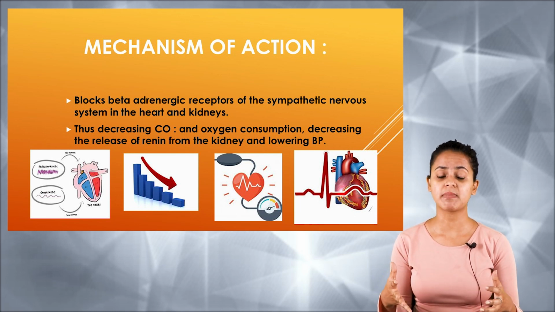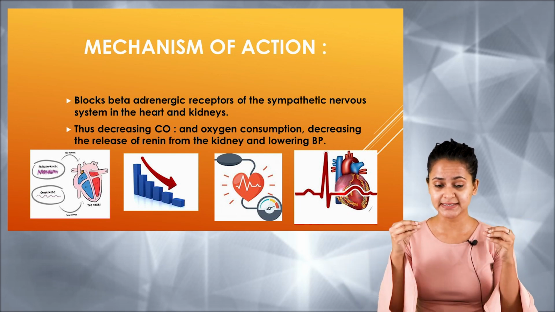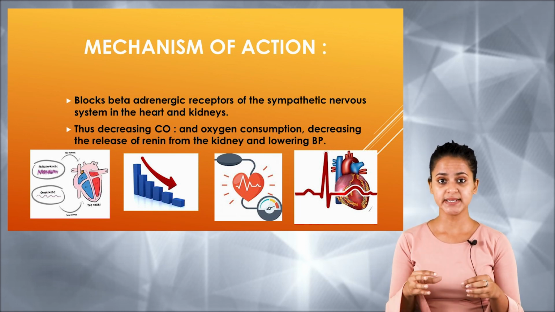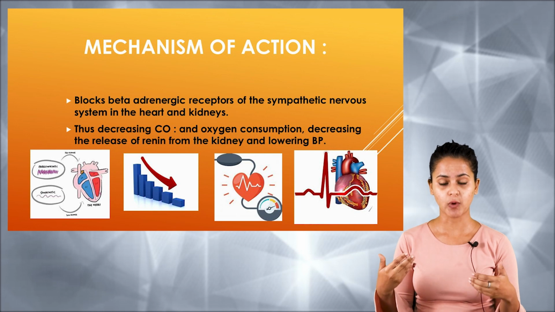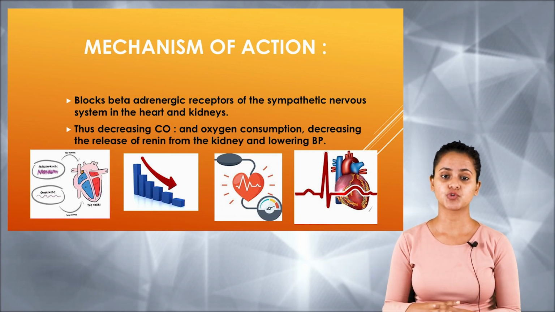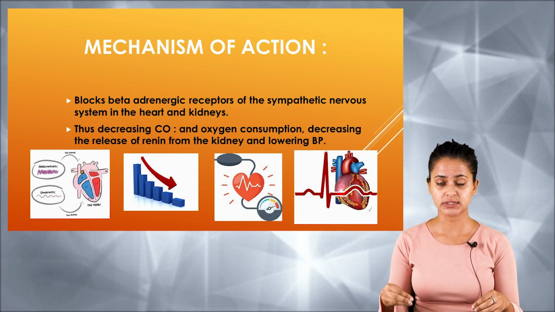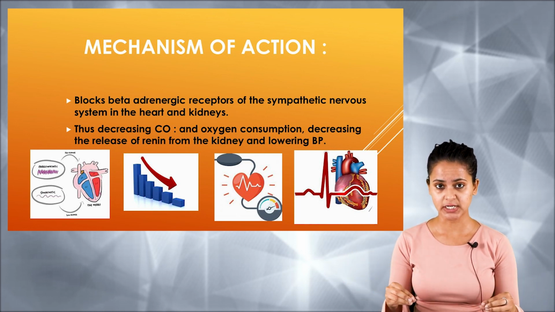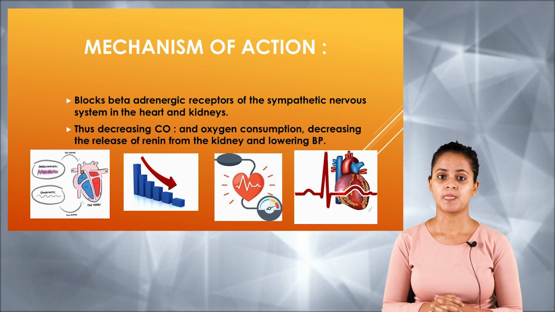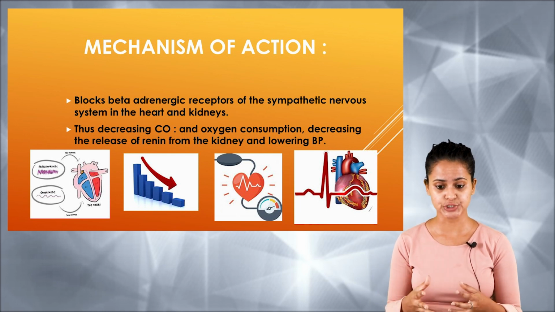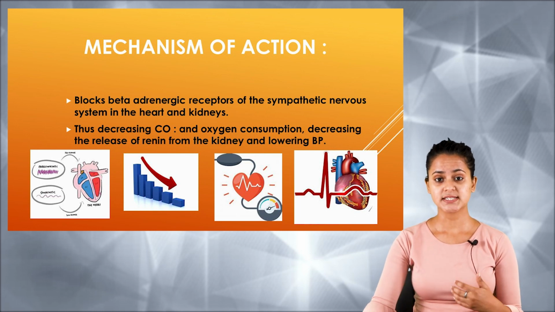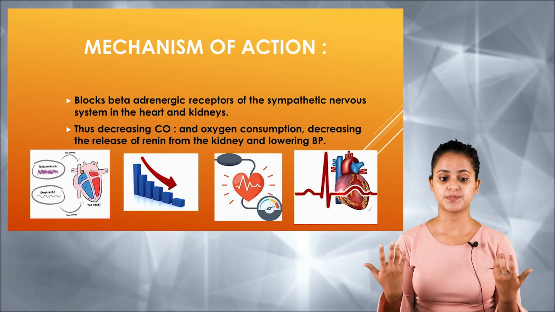By blocking that beta adrenergic receptor, it decreases the cardiac workload, and the oxygen consumption, or the oxygen requirement, of the myocardium layer of the heart will also be decreased. It also decreases the renin secretion from the kidney. That is how it lowers the blood pressure.